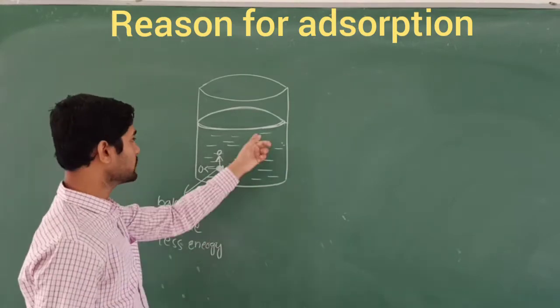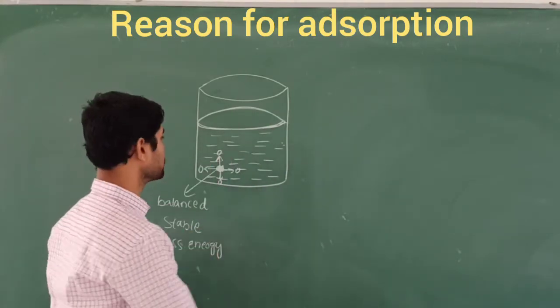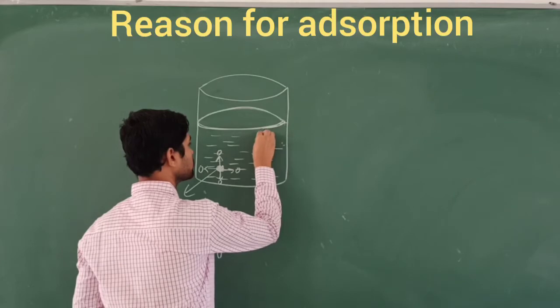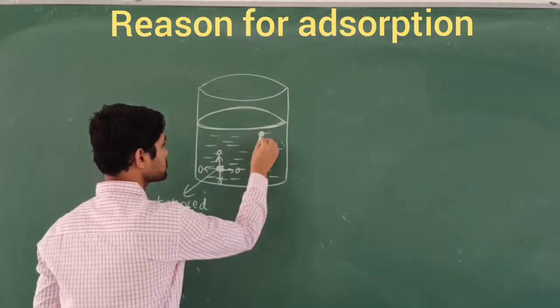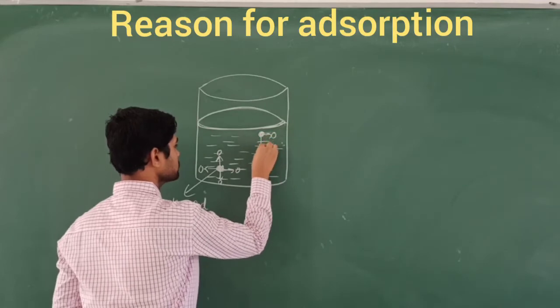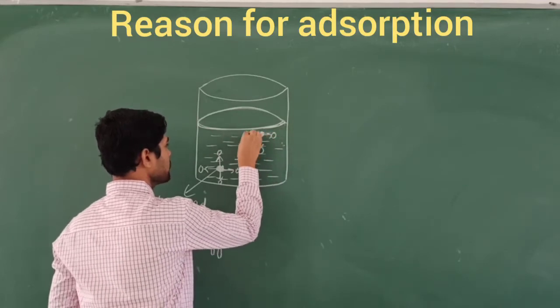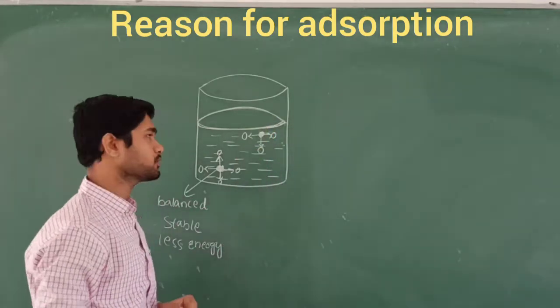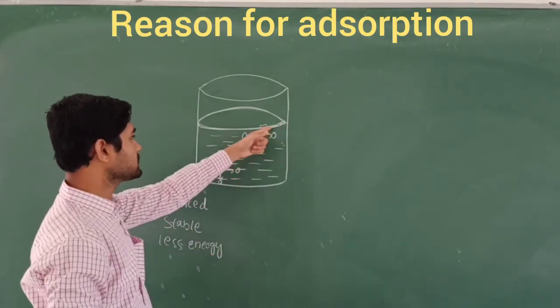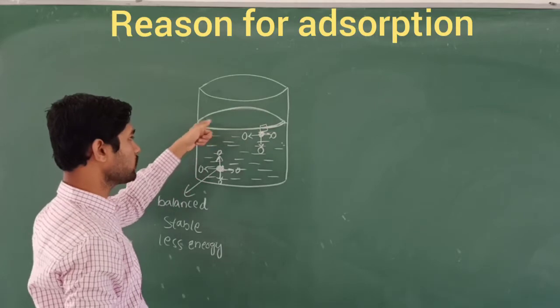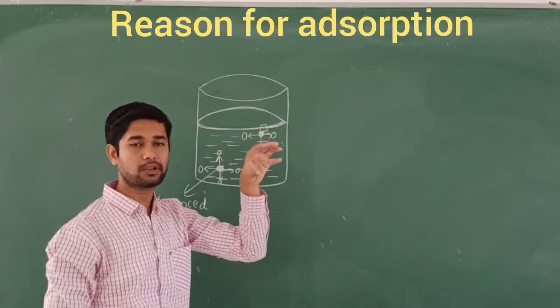But what happens at the surface? Here also I am going to consider one molecule. This molecule is also surrounded by some other molecules like this, but its upper position will be vacant. This is called a vacant position. Why is it vacant? Because at this space, this is the surface of the water molecules, and there are no further water molecules.